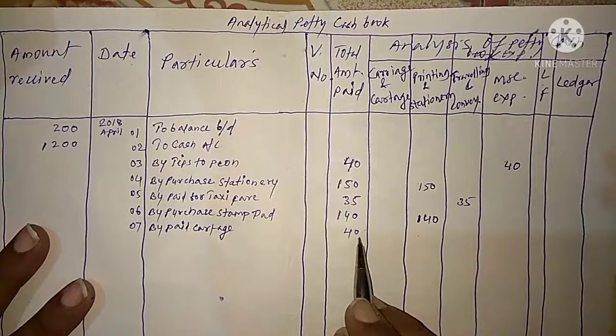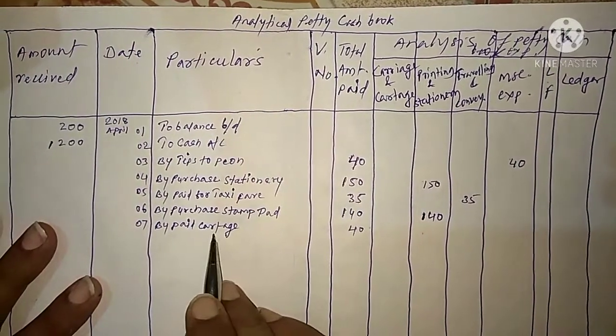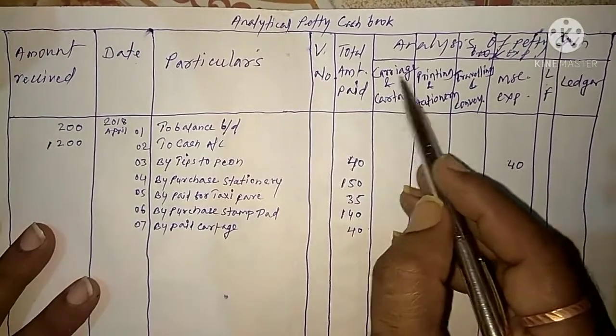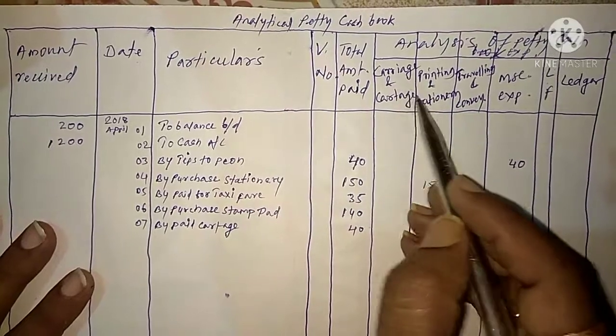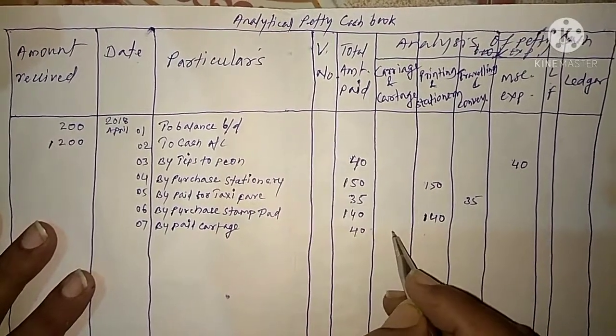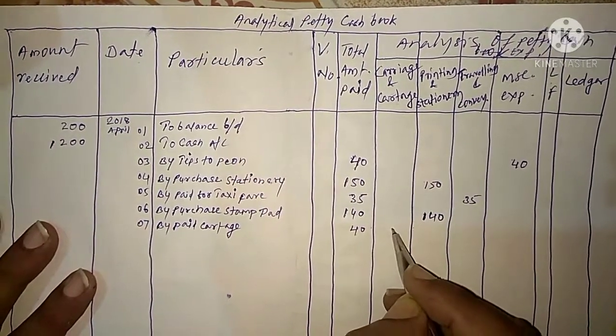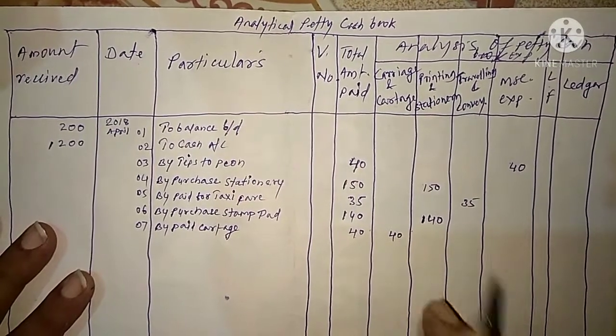So this 40 rupees, so this cartage we prepare here first accounting head, that is carriage and cartage. So this 40 rupees we have to put in the first column. This is accounting head, carriage and cartage.